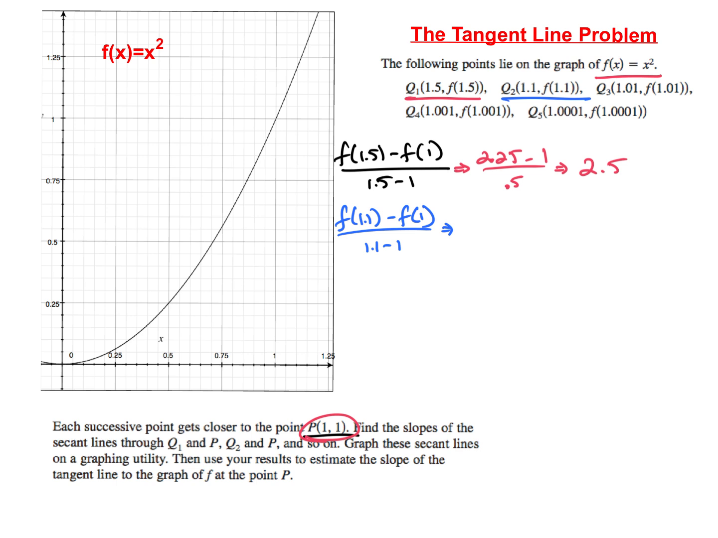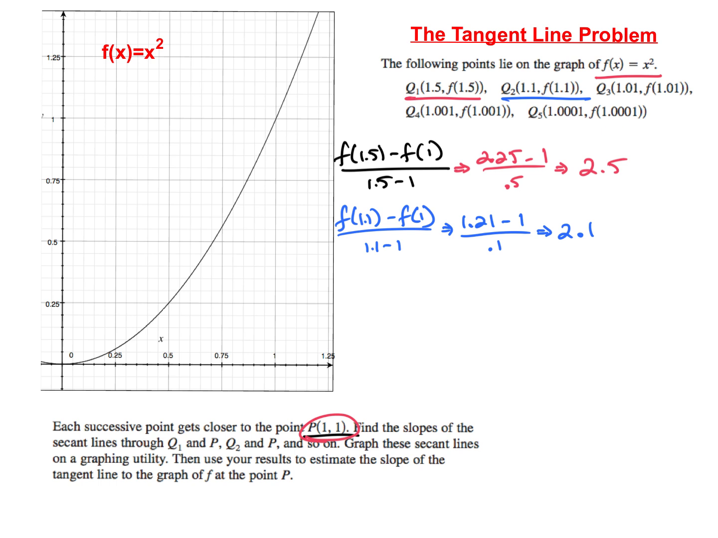What is 1.1 squared now? Exactly, 1.21, minus f of 1, which is 1, over 0.1. So now I have 1.21 minus 1, which is 0.21, divided by 0.1, which is really multiplying by 10. And so now we get what? 2.1.